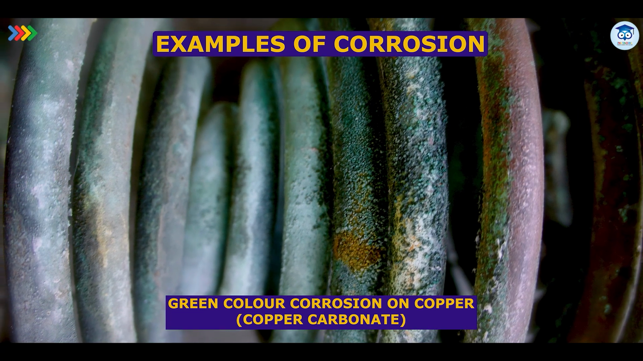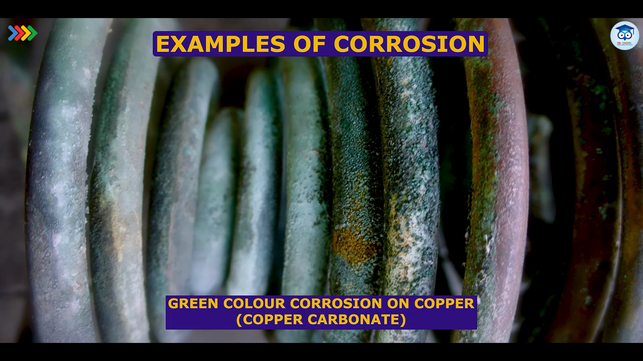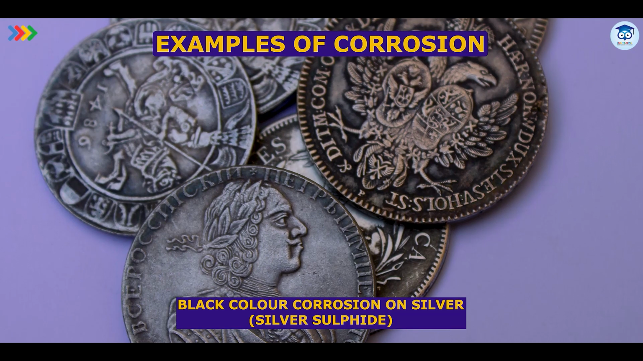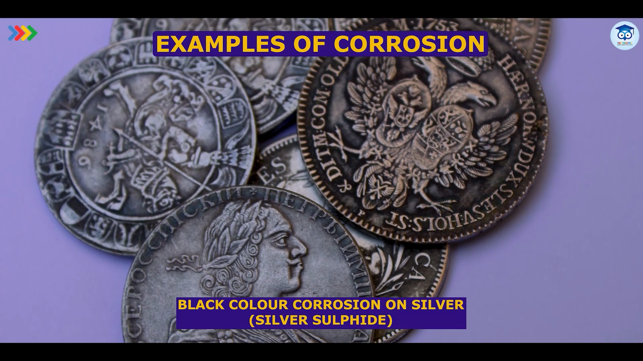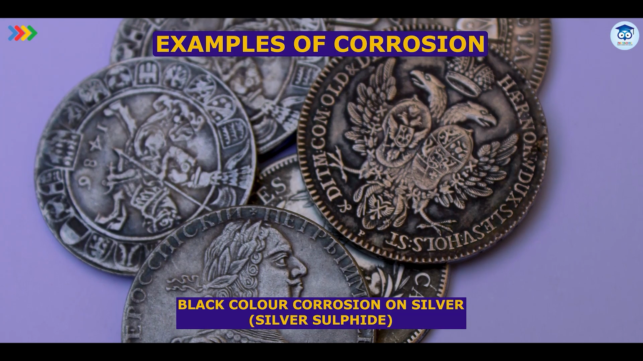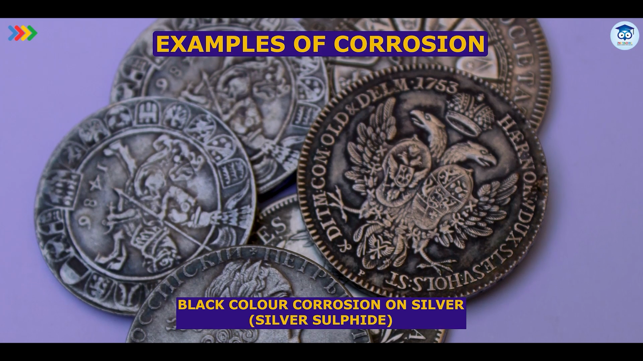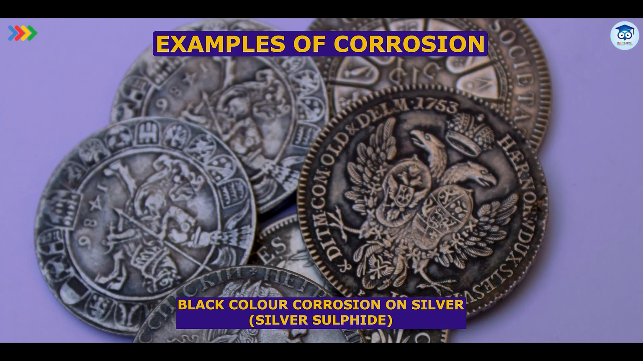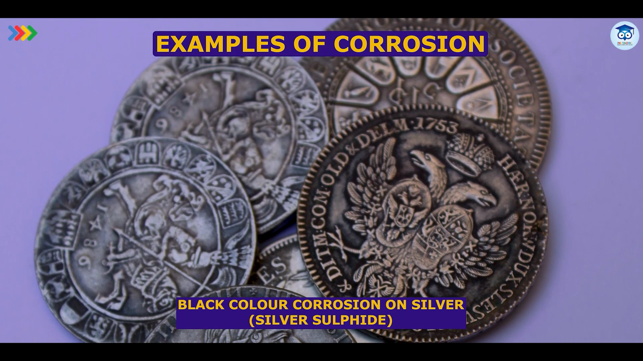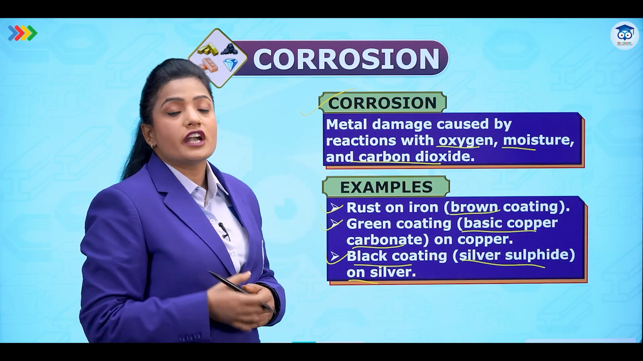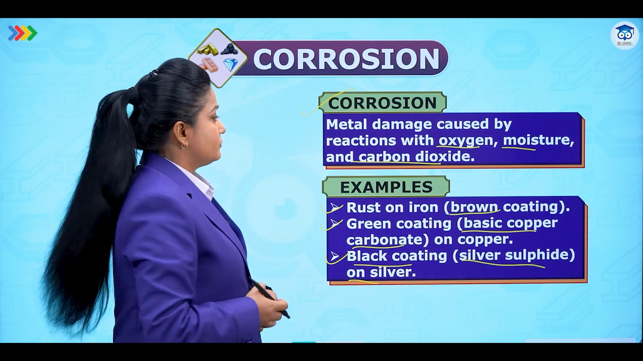That greenish coating on copper is also corrosion. That green coating is of basic copper carbonate. And you must have also seen that silver, when exposed to air, after some time becomes blackish. That black layer is of silver sulfide that is formed over time. This is also an example of corrosion. So we can see that metal gets degraded over time when exposed to atmospheric oxygen and water.